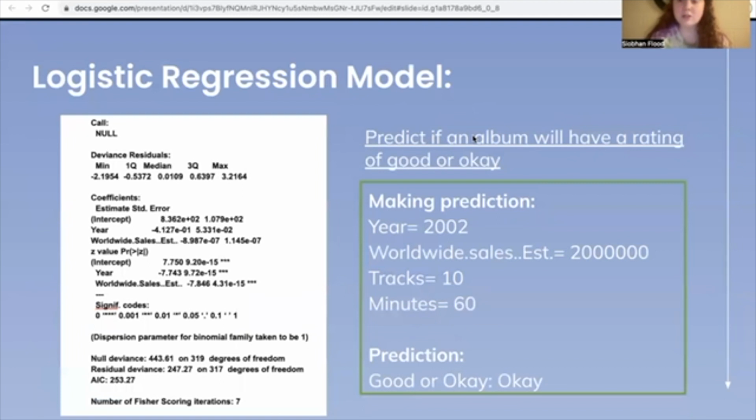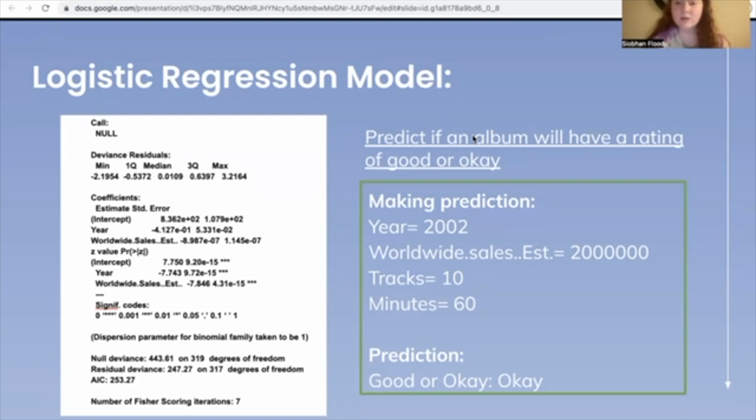Now, for my logistic regression model, I built a model that would predict whether or not an album would have a ranking of 5 or above. I made a ranking of below 5 equivalent to a rating of okay, then a ranking of 5 or above equivalent to a rating of good. My initial predictor variables were year, worldwide sales, tracks, and minutes. However, when I ran the code to find the VIF values, year had a value of over 10, making it not a good predictor. Then when I ran these in AIC, it took out the variables tracks and minutes.